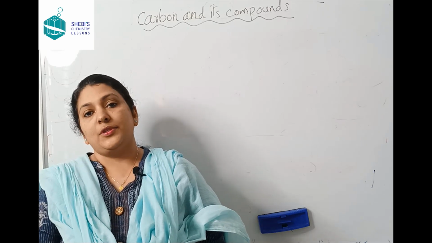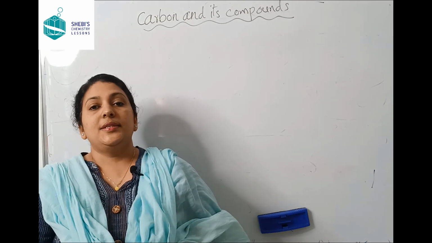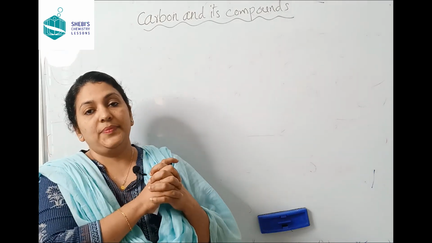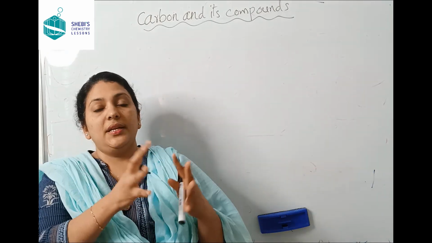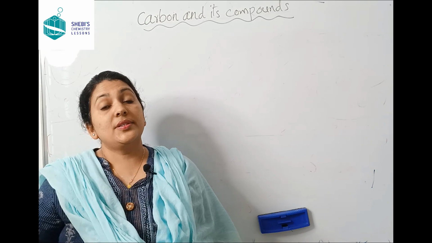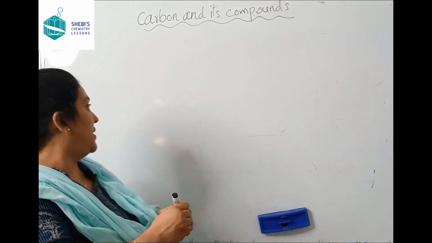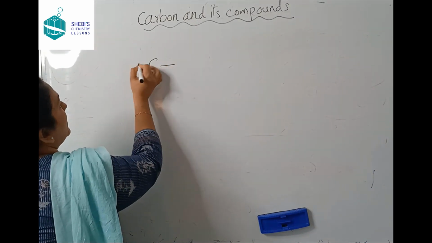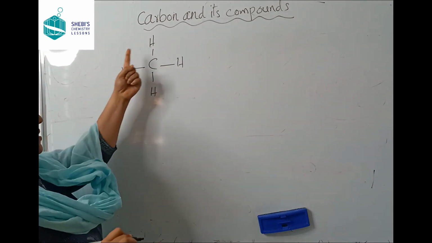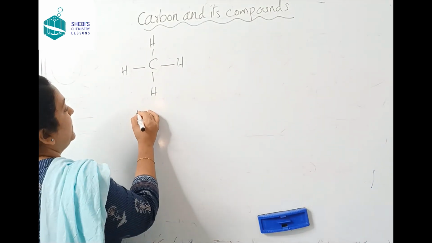What are organic compounds? Do you remember the definition of organic compounds? Yes, it is compounds which contain carbon plus hydrogen. It is a must. Sometimes along with carbon and hydrogen, some other atoms like oxygen, chlorine, nitrogen, etc. are also present. Let's see some examples. Let's take methane first. What is the structural formula? This is the structural formula and the molecular formula is CH4. It is methane.